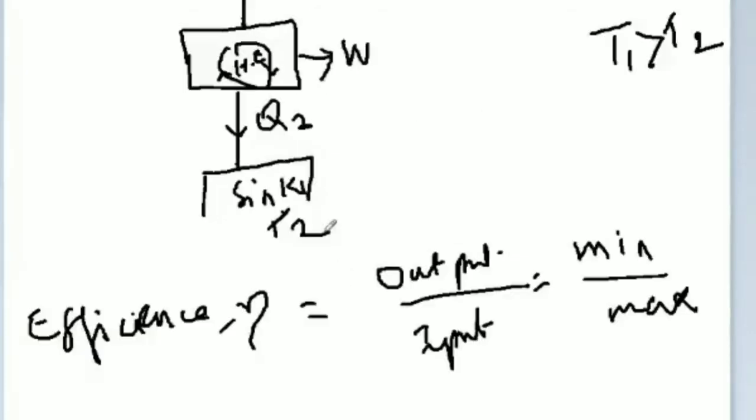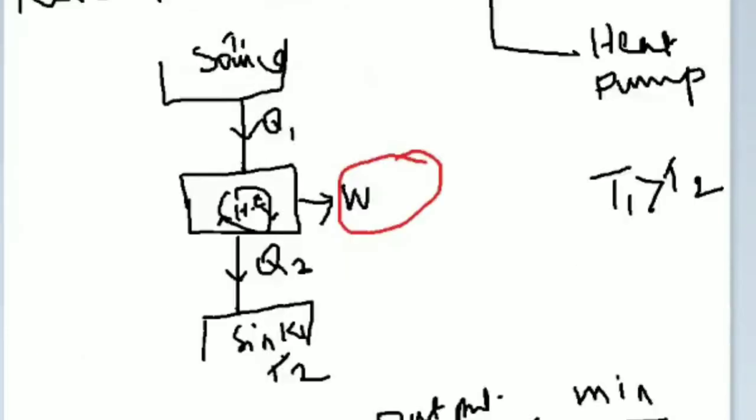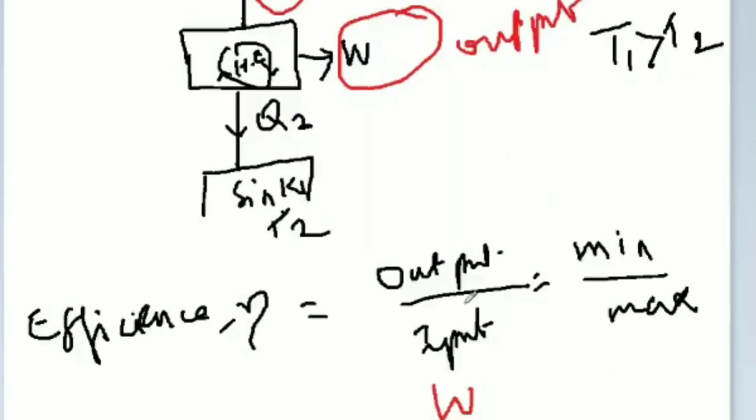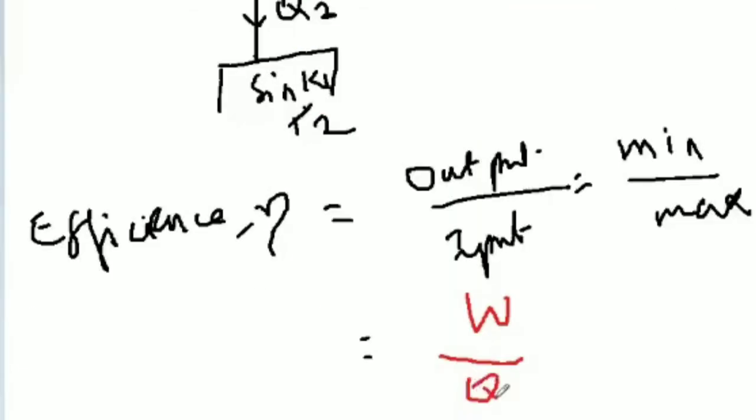What is the output in the engine? Work is the output, so W, divided by the input, which is the heat supply. This is output, this is input. So W divided by Q1, that is eta.